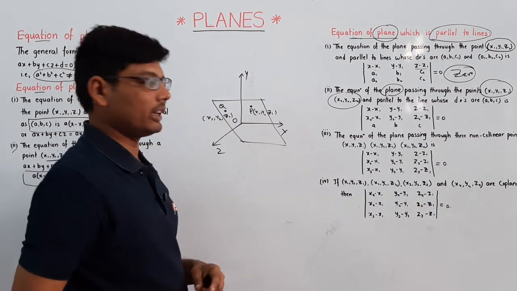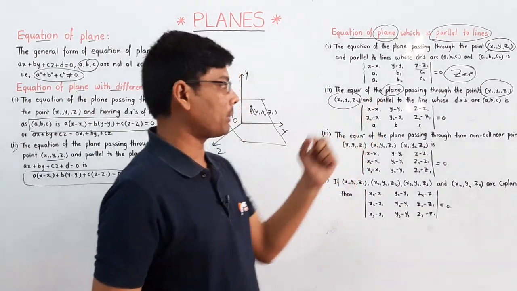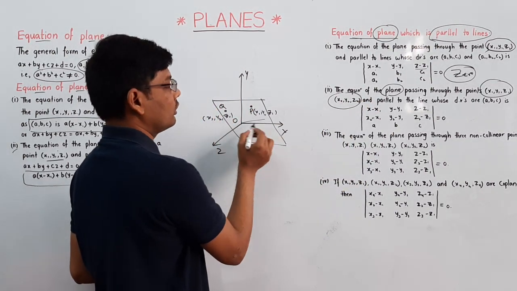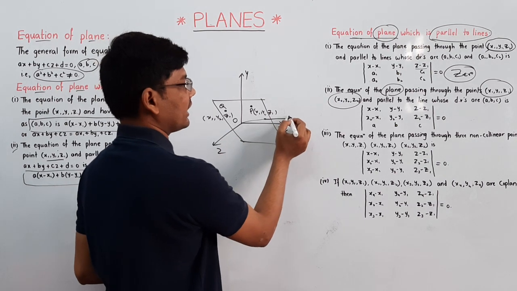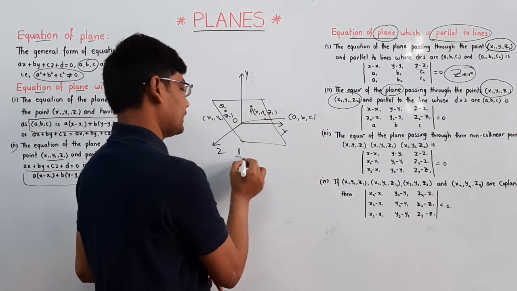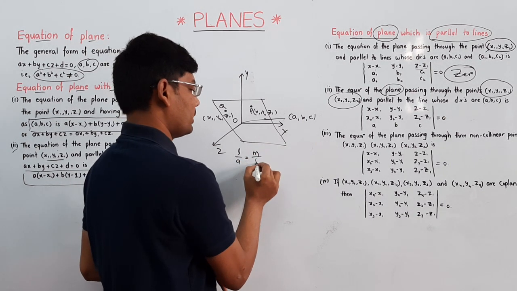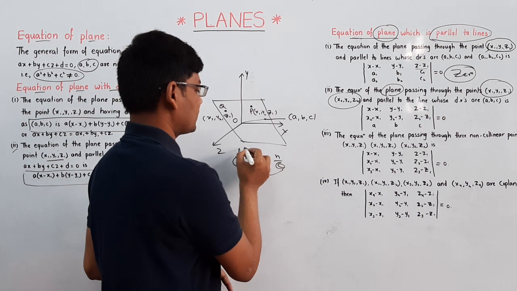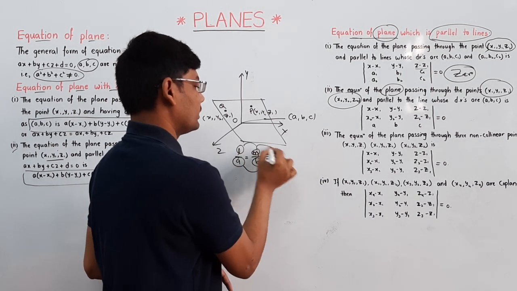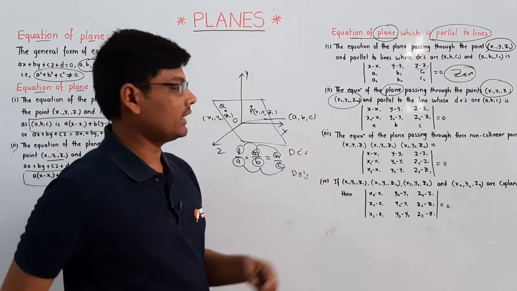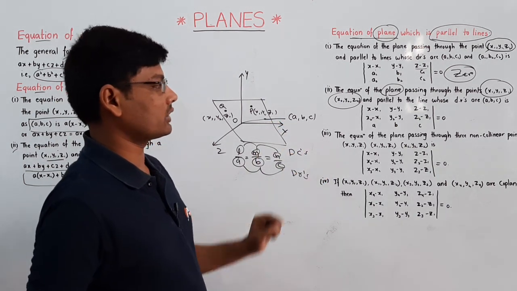These two points lie on the plane, and it is parallel to one DR of a line. This is the DR I am taking, that is a, b, c, where l by a is equal to m by b is equal to n by c, where a, b, c are DRs and l, m, n are direction cosines. This is all about direction ratios and direction cosines.